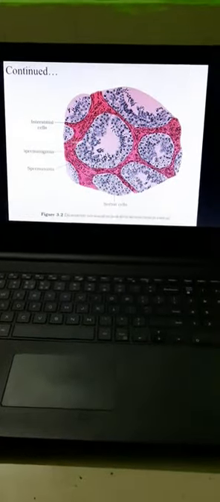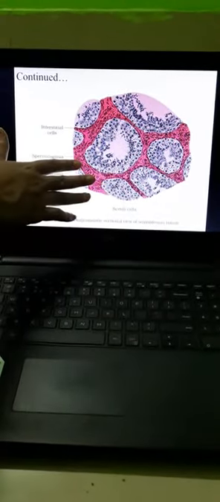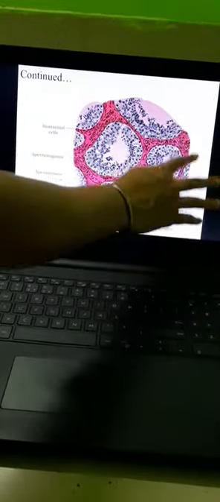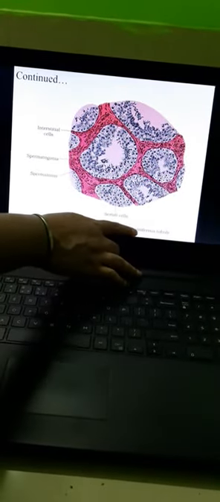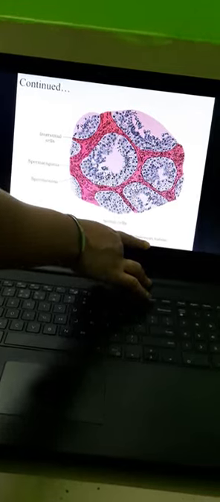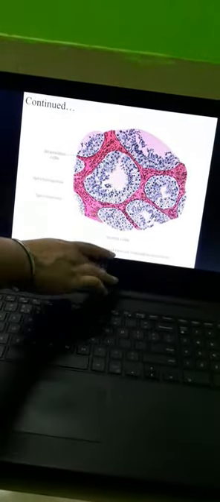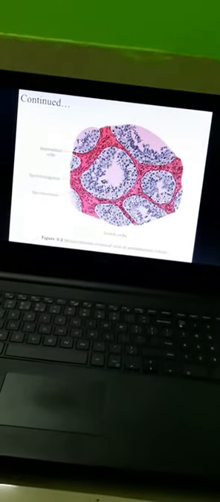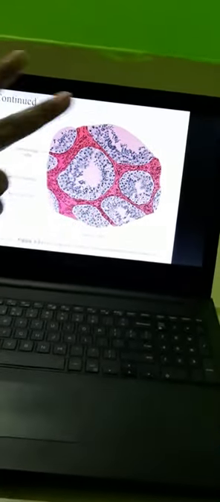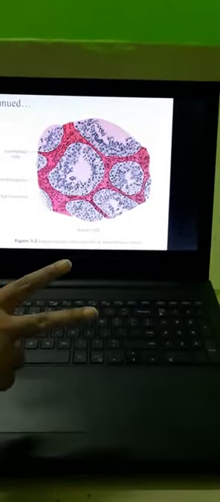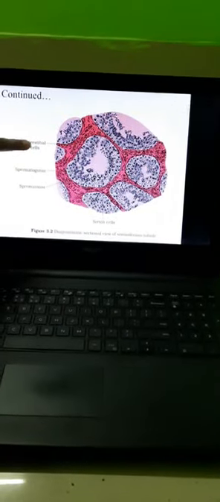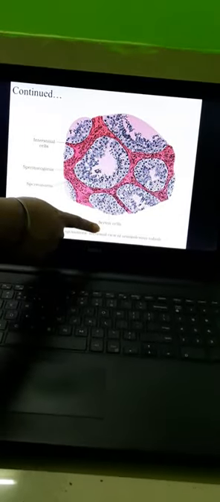Now this is a very important figure regarding the testis. You can see this is the diagrammatic sectional view of the seminiferous tubules. So what do the seminiferous tubules have? In the seminiferous tubules, we have two very important cells: interstitial cells and Sertoli cells.